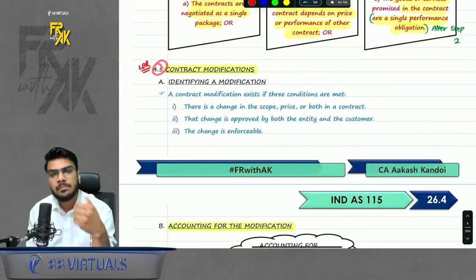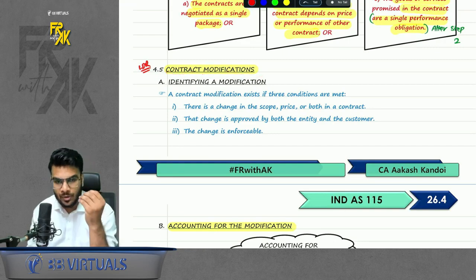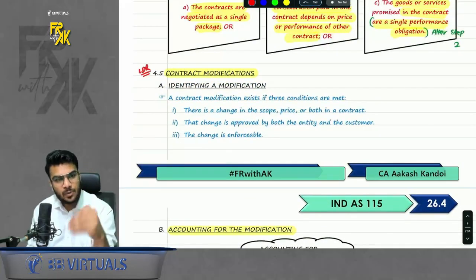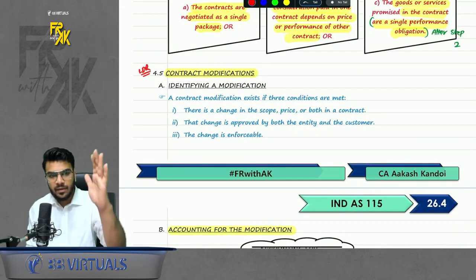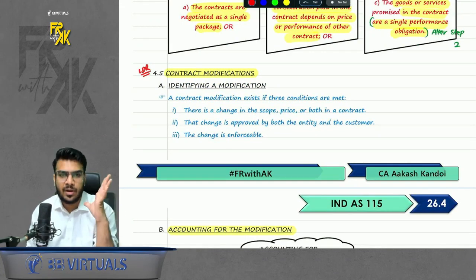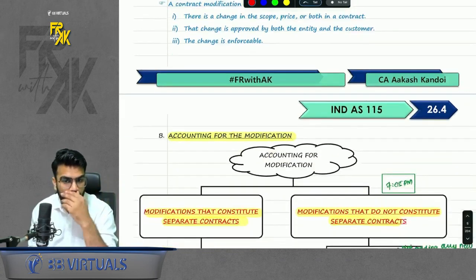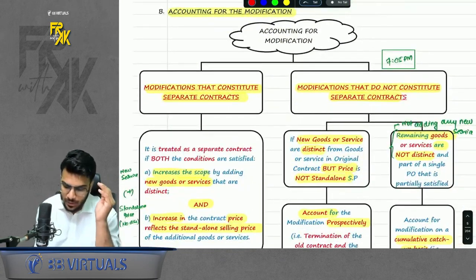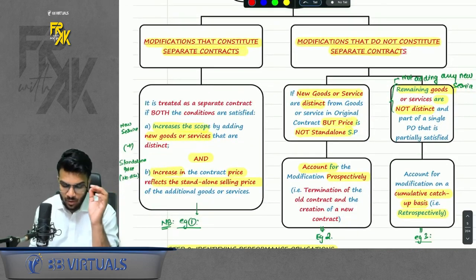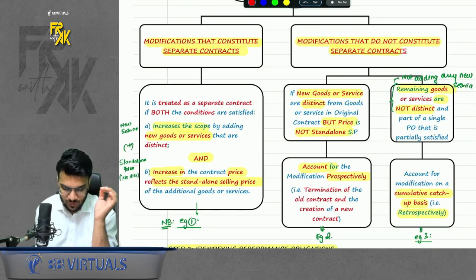The next part, the important part of this step, was contract modification. Now what is the meaning of contract modification? Modification means once you enter into a contract, midway you either add some services or you change some conditions in the contract, which modifies the contract. Now how to account for this contract modification? In case you remember, 3 scenarios are possible. First, modifications that constitute separate contracts.